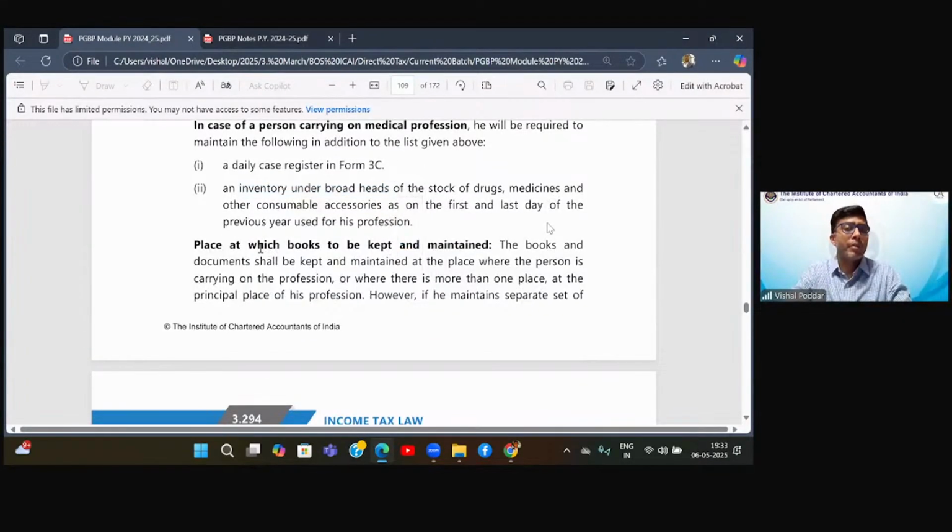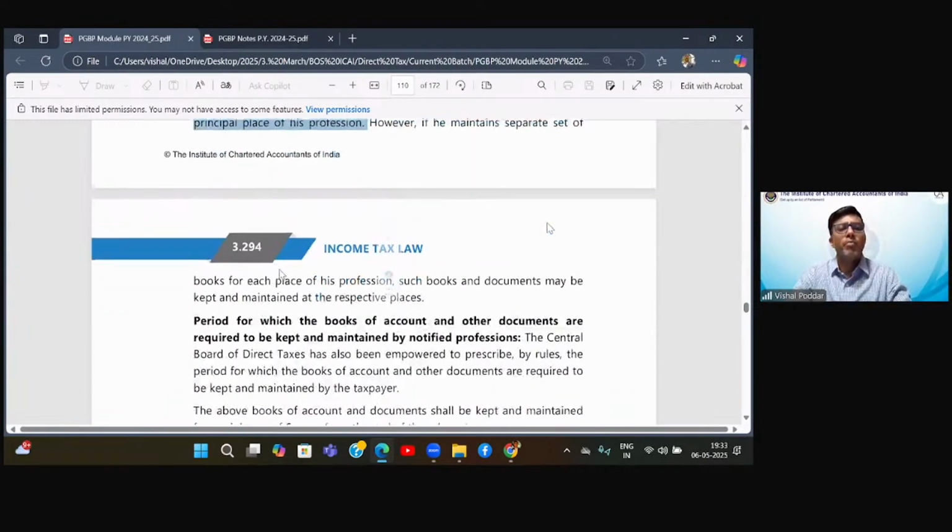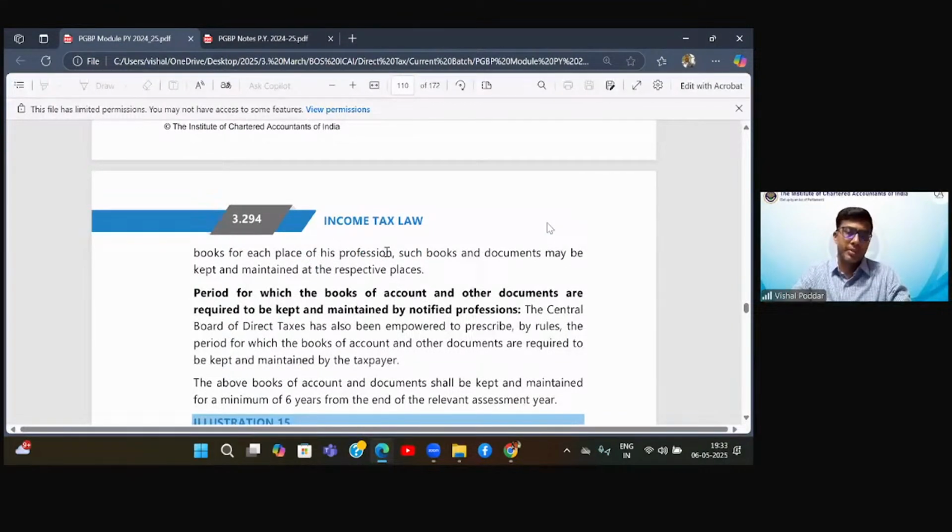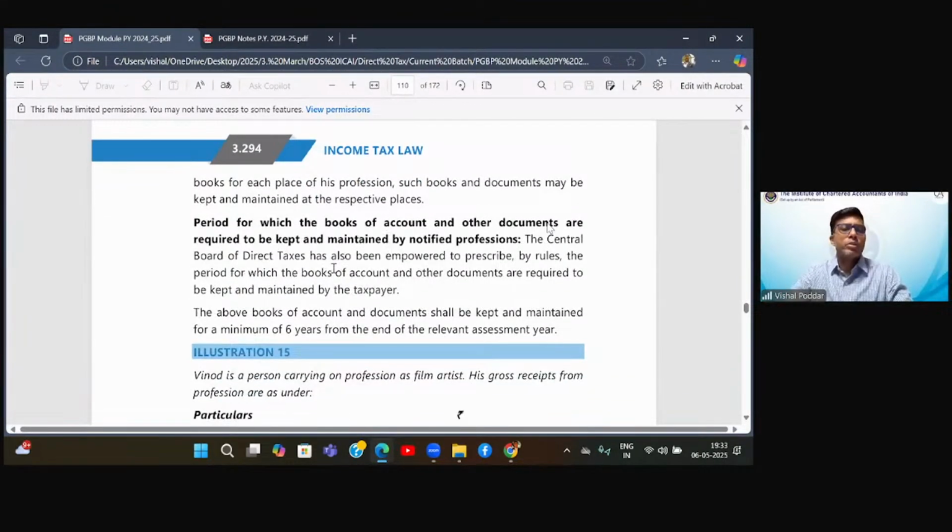Now, where are these books to be maintained? These books are to be maintained where you are conducting your business. Where you are conducting your business in more than one place, the books pertaining to each place of business should be maintained at each of those places. Up to what period do the books have to be maintained? The books have to be maintained for a minimum of 7 years. I said 7, they have written 6. Is there a conflict? No. 6 years from the end of the assessment year.